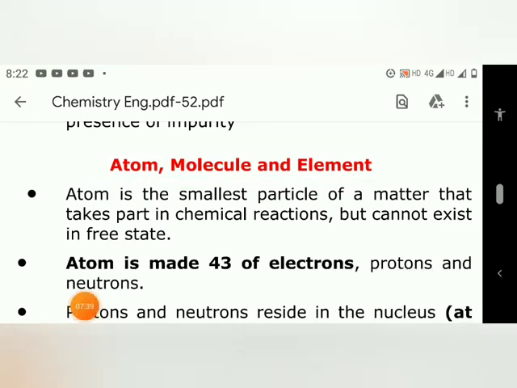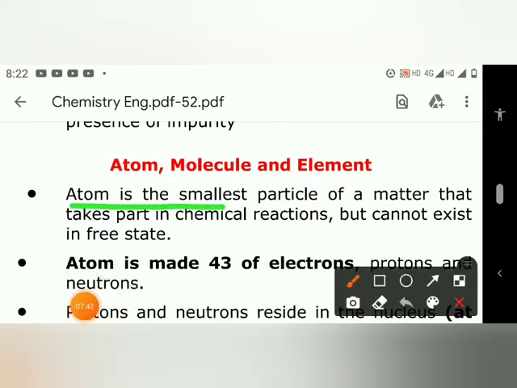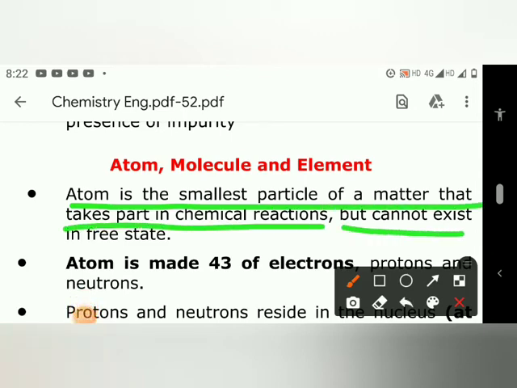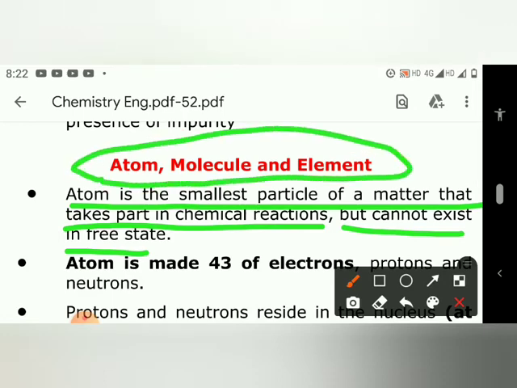Here the atom is the smallest particle of the matter that takes part in chemical reaction but cannot exist in free state. It's saying about the atoms, molecule as well as element. In the previous video I have taught about the atoms. Atom is the smallest particle of a matter that takes part in chemical reaction. It used to take part in chemical reaction.